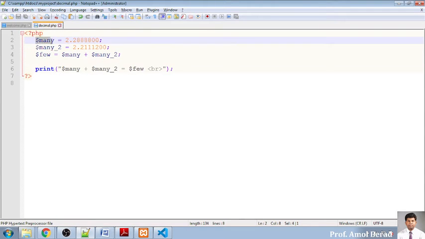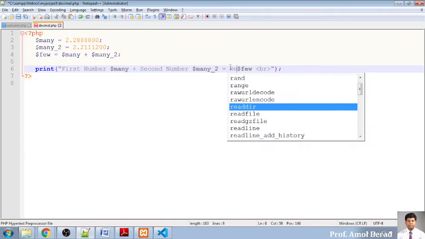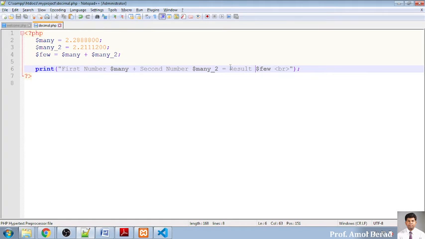Now I want to display this value. So I have written this in double quotes. See this, I have written it in double quotes, but here I will copy the name and paste it over here, with the plus operator and text. Now I want to display it in text format. So I will write here first number plus second number is equal to result, and I have saved this.